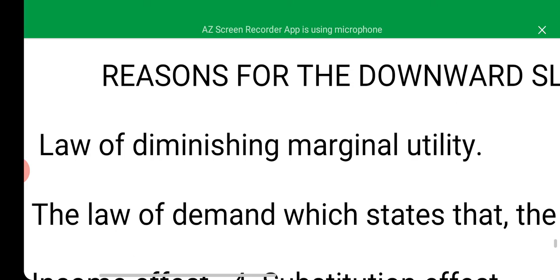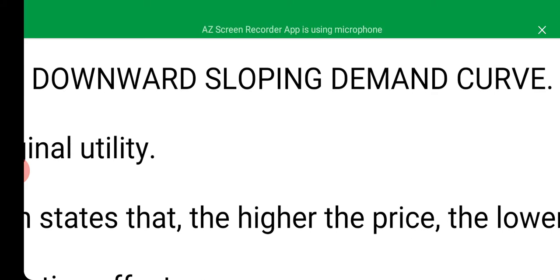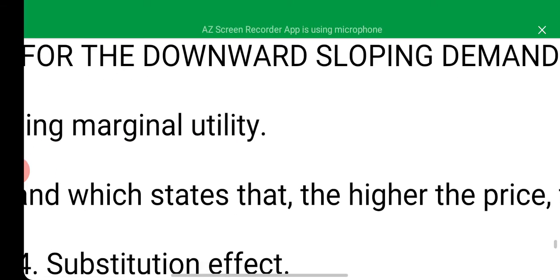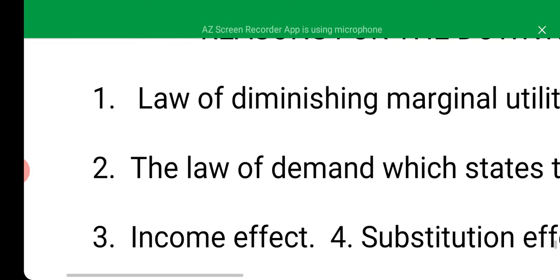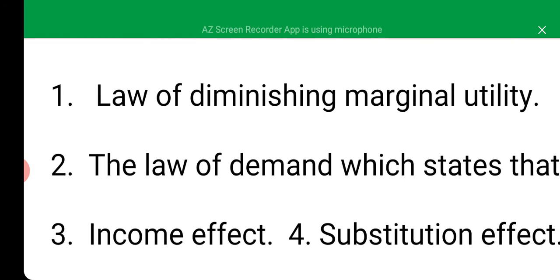Reasons for the downward sloping demand curve. 1. The law of diminishing marginal utility. Don't forget, we talked about this in the previous class, sometime last week.